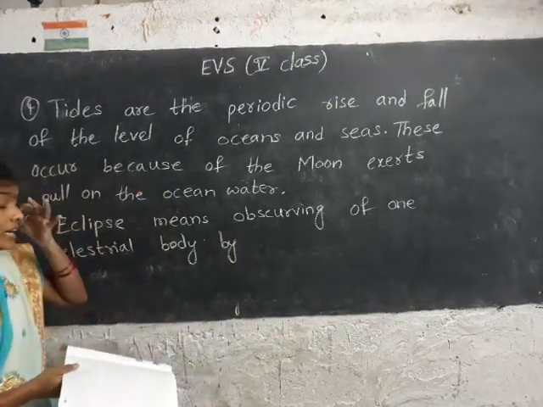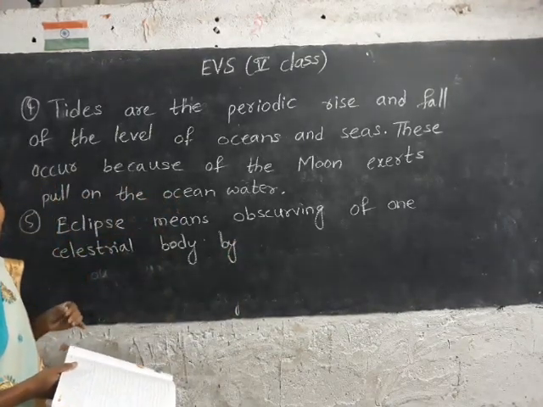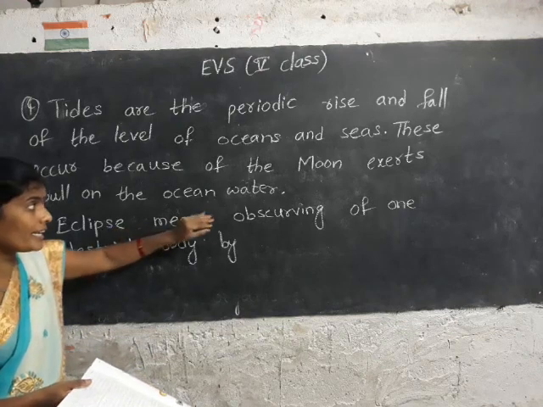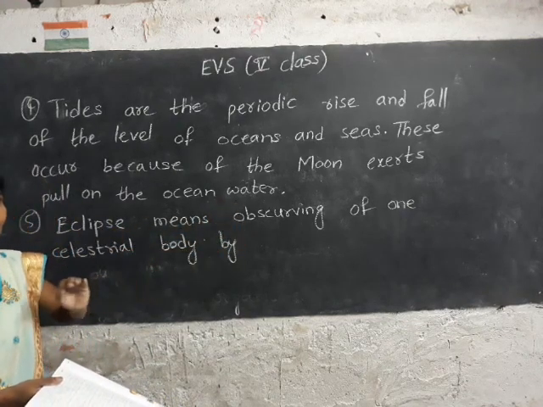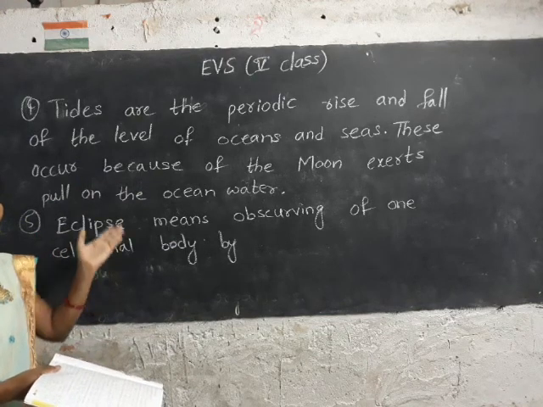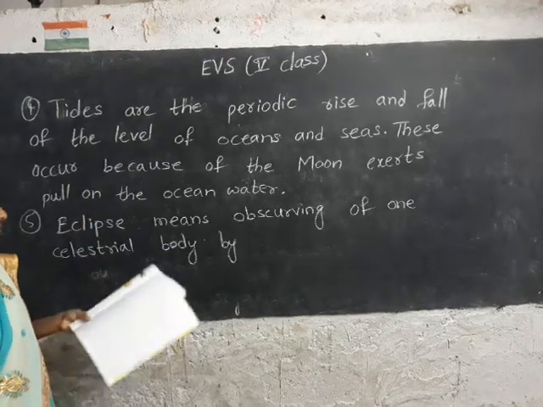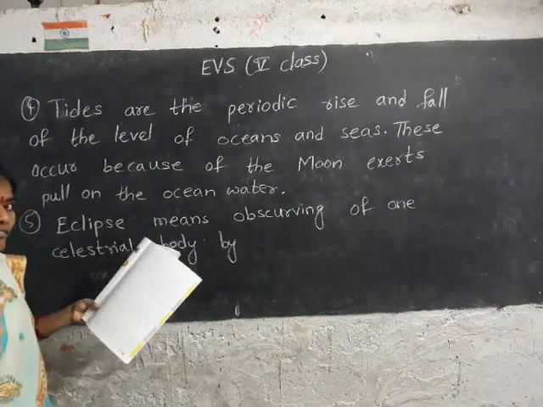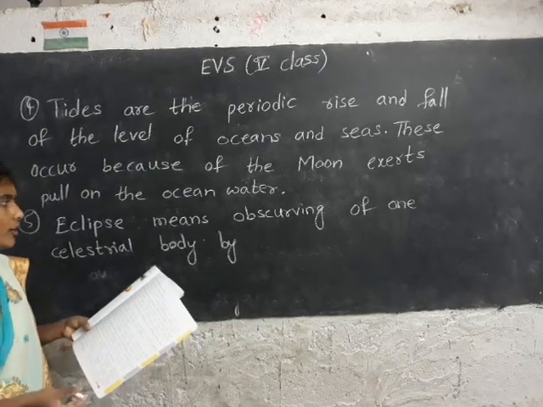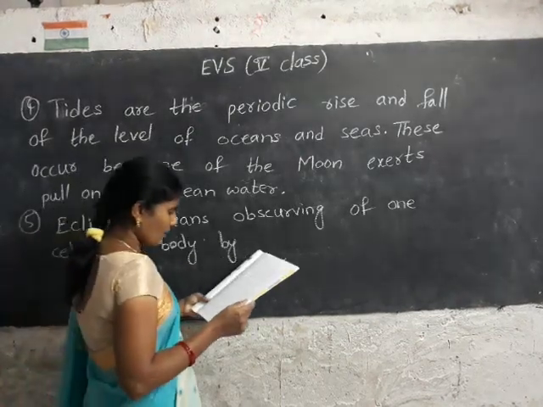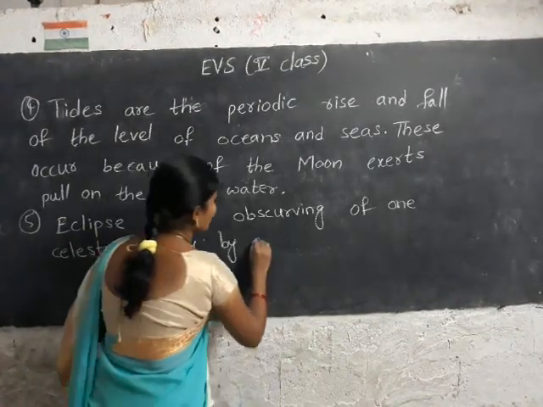Here, how does the eclipse occur? One celestial body obscured by another celestial body. Means one covered by another. One's shadow falls on another celestial body.